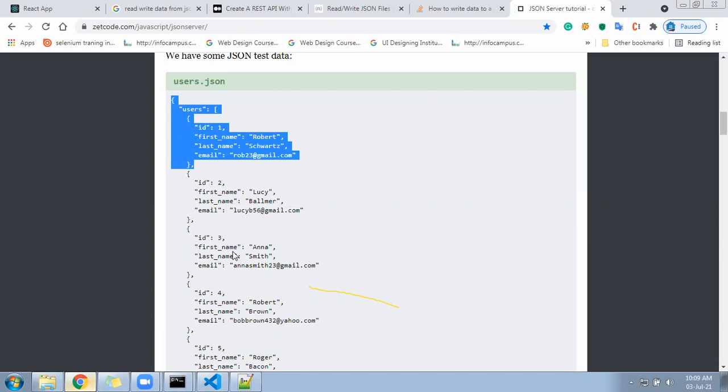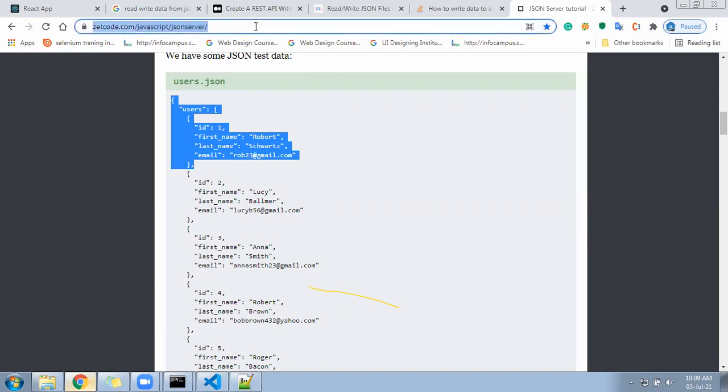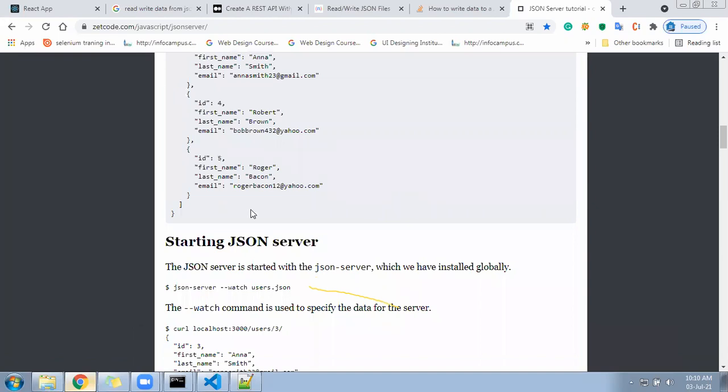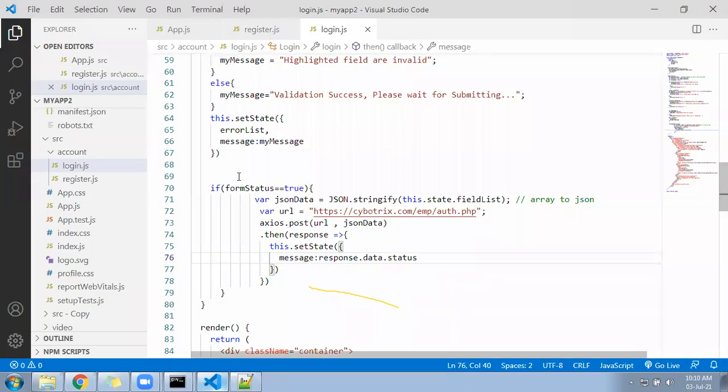After the last element, there should not be a comma. Okay, there is no comma at the last, so no need to keep the comma.